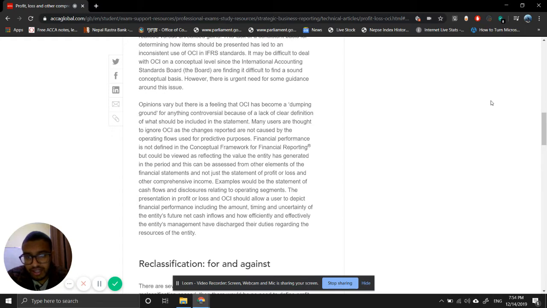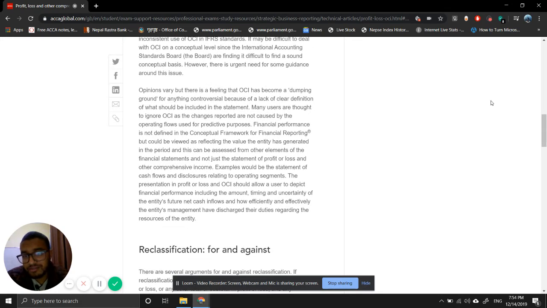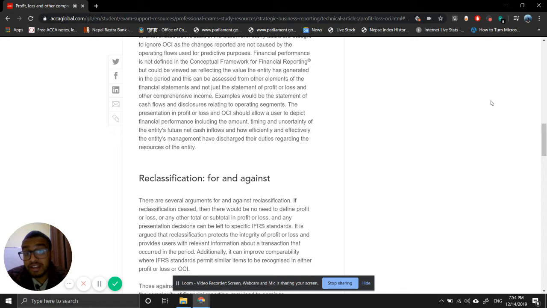That's basically the cash flows will help us determine the amount, timing, and uncertainty of the entity's future net cash inflows, and then after that, how efficiently and effectively the management stewardship towards the resource of the entity. So there are several arguments for and against reclassification.